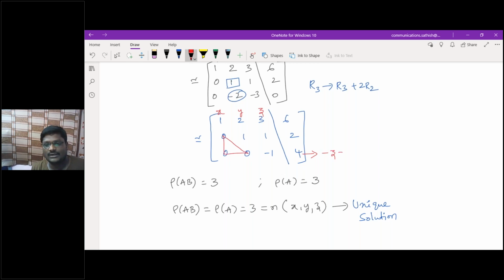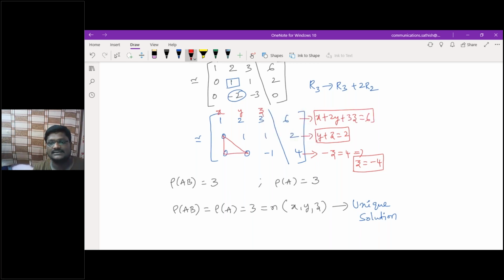So from the last row, you have minus Z equals 4. Am I correct? Yes, sir. Now from this, what is Z? Z is equivalent to minus 4. Then similarly from this row, what you will have? Y plus Z equals 2. Then you substitute Z. And similarly, one more equation you will get here, which is X plus 2Y plus 3Z equal to 6.